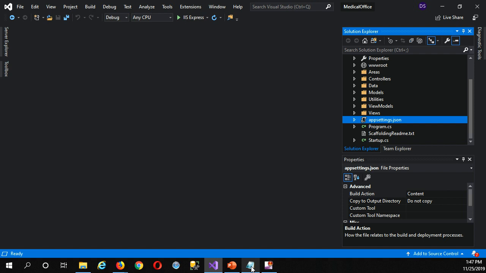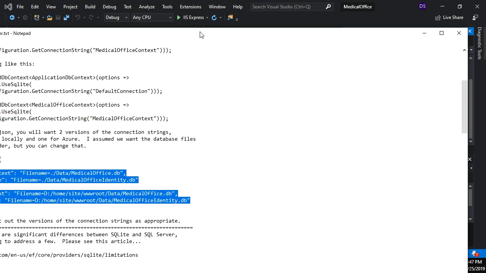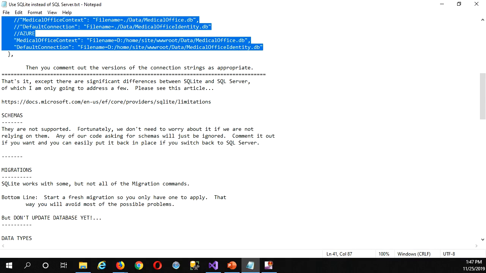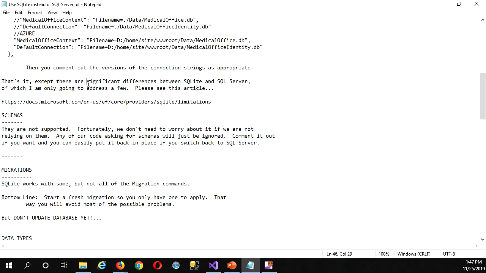And actually, I haven't had time to put this all into the PowerPoint, but I do have it here in my copy-paste file. So let me just bring that over here for a second. Okay, so that's it, okay? But there are significant differences between SQLite and SQL Server, okay? In a certain number of areas. So this is a reference I have here. It's a document on the web. Let me just bring it up here.